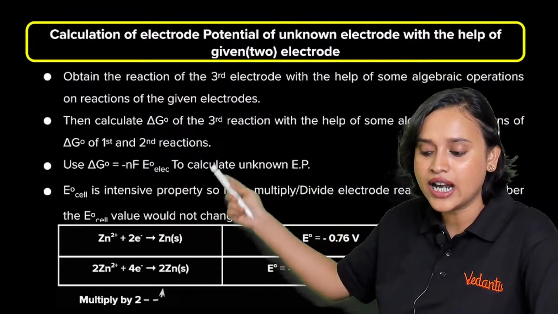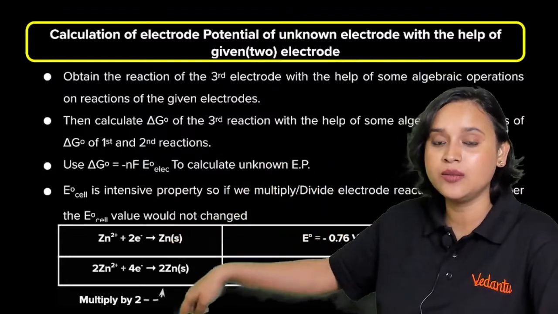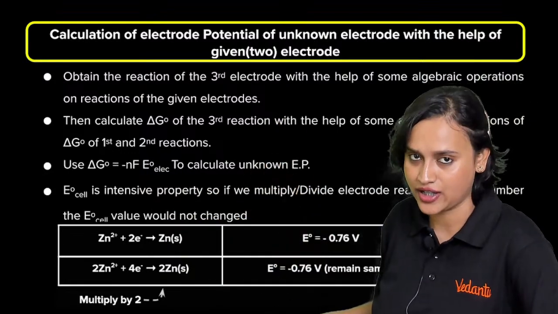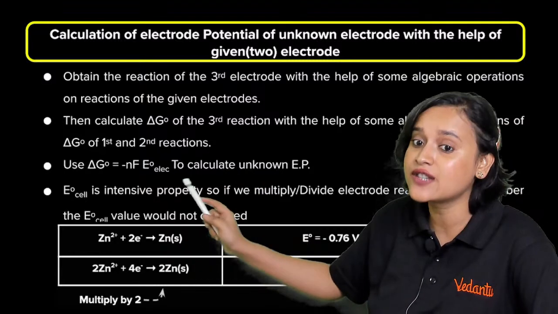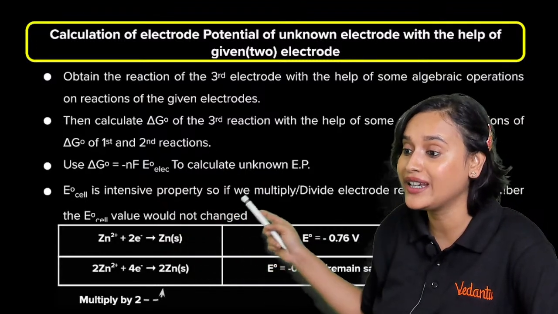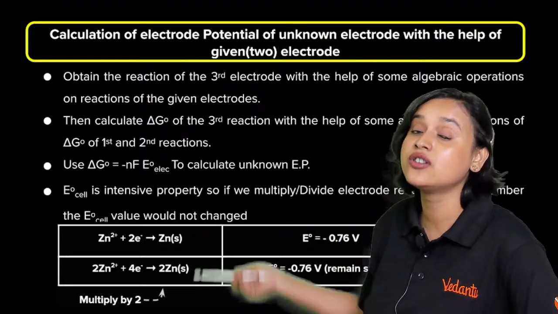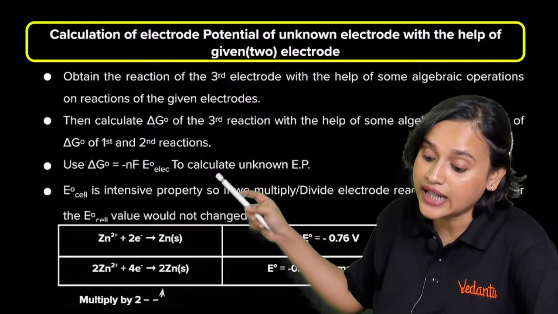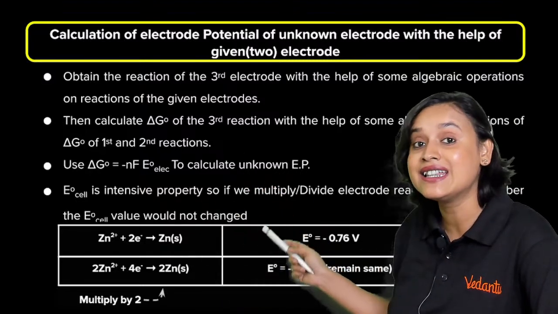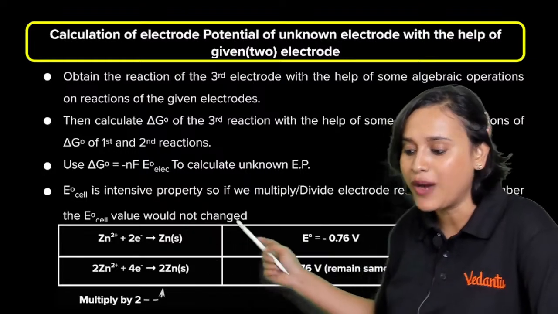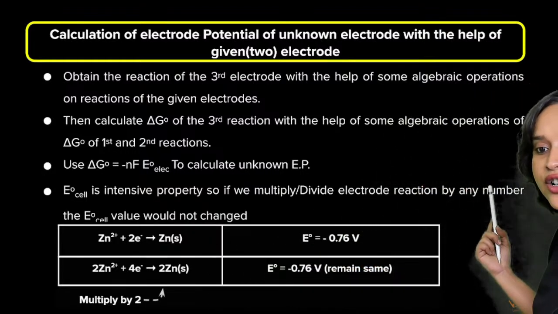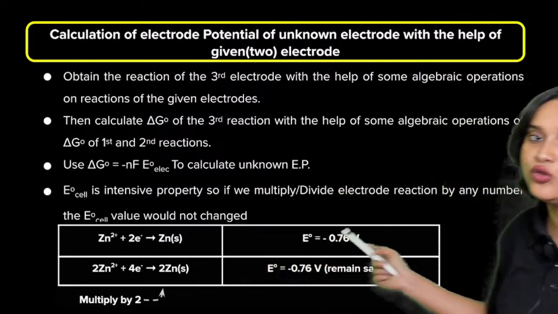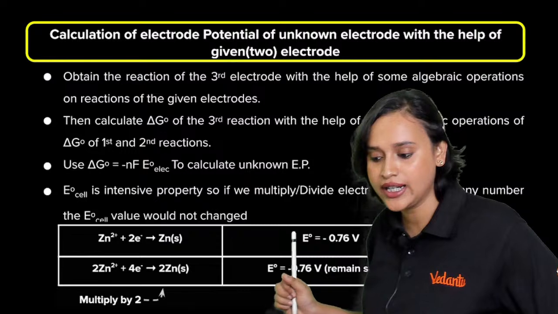Then we will calculate the delta G naught of the third reaction with the help of an algebraic equation that has the first and the second reaction. Then we will use the formula delta G naught is equal to minus nF E naught cell, and we will calculate the unknown electrode potential. We know that E naught cell is an intensive property, so we can multiply or divide the electrode reaction by any number, and the E naught cell value will not change.